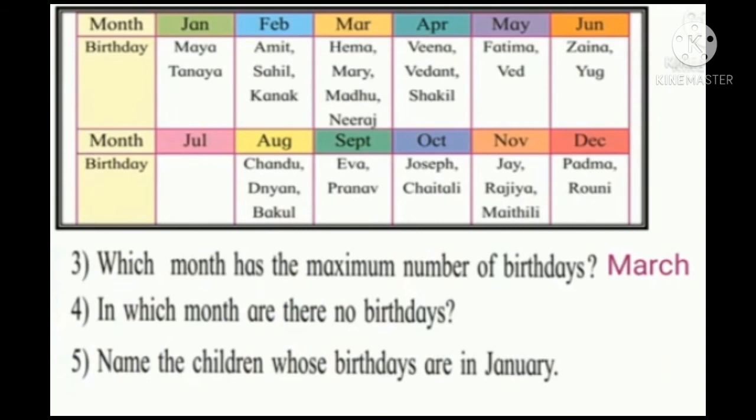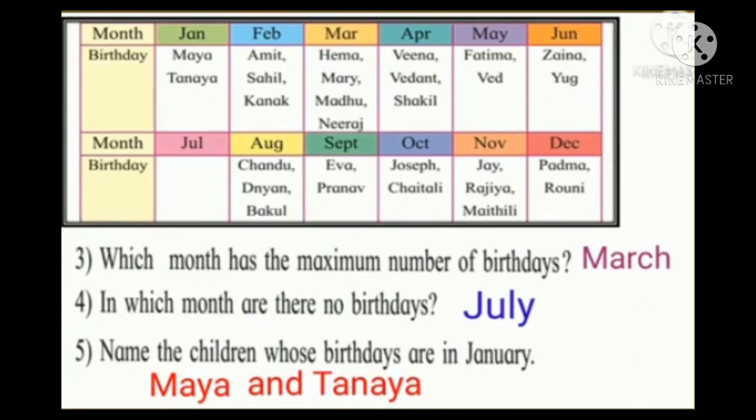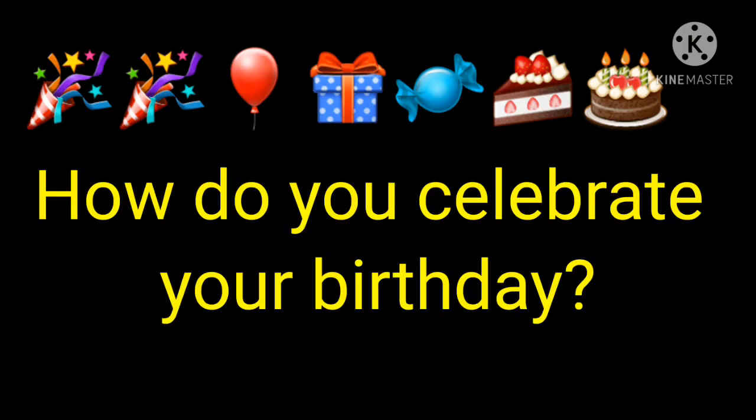Fourth one, in which month are there no birthdays? Now have a look at the table and see in which month there are no birthday celebrations. Yes, it's July. Fifth one, name the children whose birthdays are in January. Now have a look at the table and tell me, who celebrates their birthday in the month of January? Maya and Tanaya. Now my dear students, tell me, how do you celebrate your birthday?